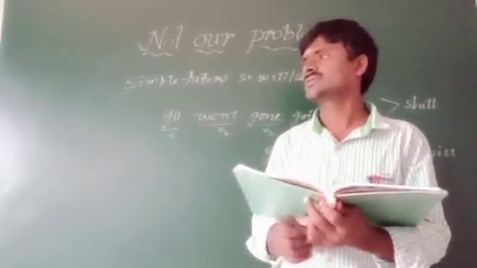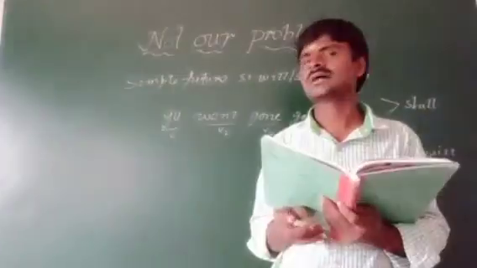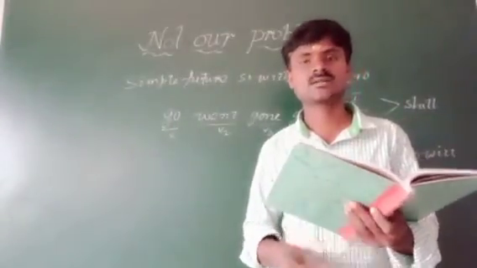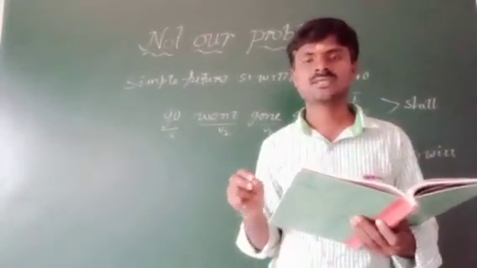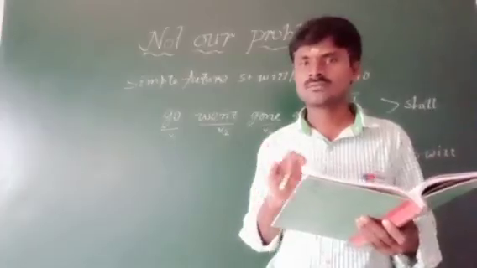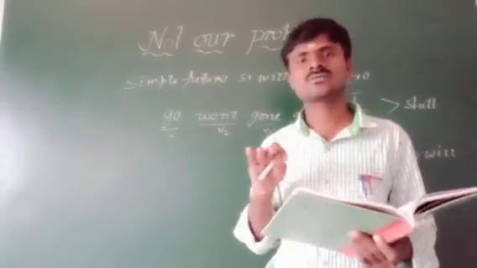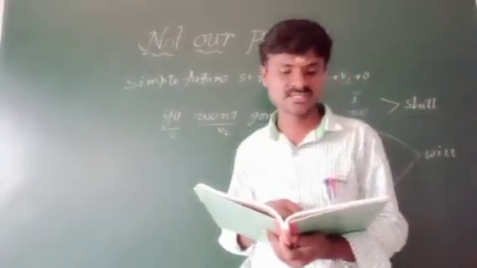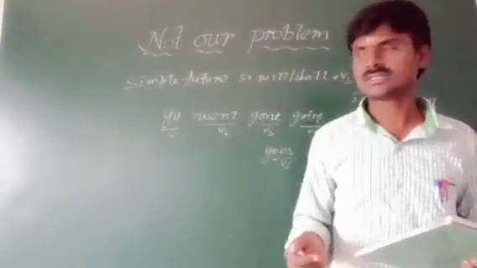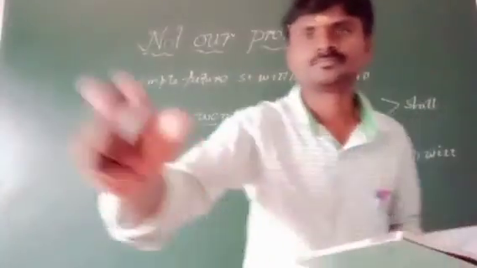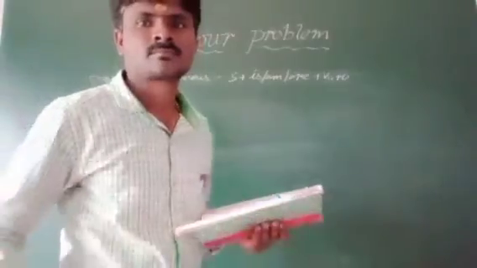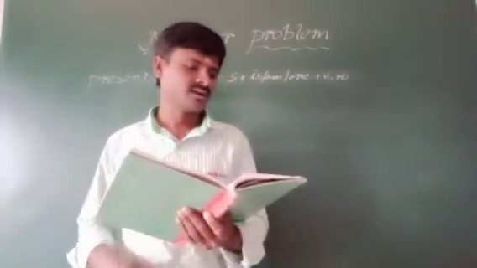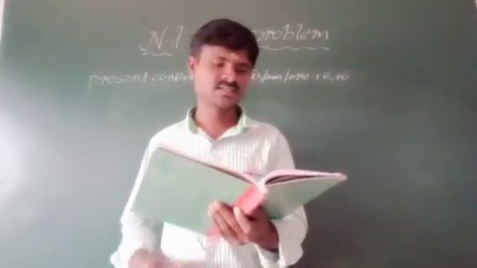Now the man is going, the bus is going, I am teaching, they are listening. These are all ongoing actions. While we are talking, those actions are going on. In that situation, we can use present continuous tense.